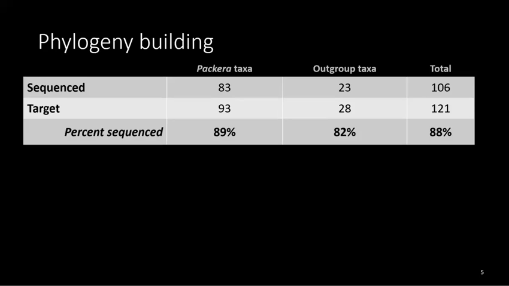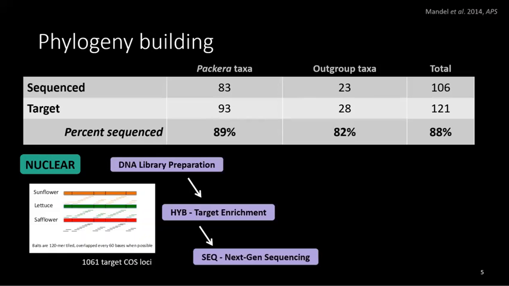So far, I have sequenced 83 of a targeted 93 Packera taxa, giving me an 89% coverage of the genus. I've also sequenced 83 outgroup taxa, giving me a total of 106 individuals, and about an 88% coverage of all targeted taxa. Given limited time and resources, I'll probably stick with this 88%. But then using the 106 individuals, I then performed HybSeq methods that target 1,061 conserved orthologous set loci to get nuclear sequences needed to build the phylogenies.